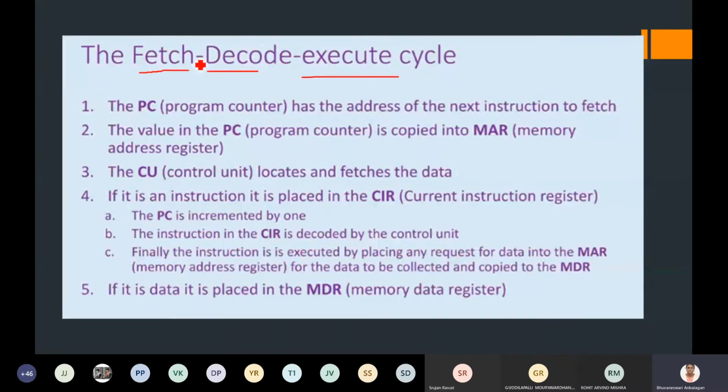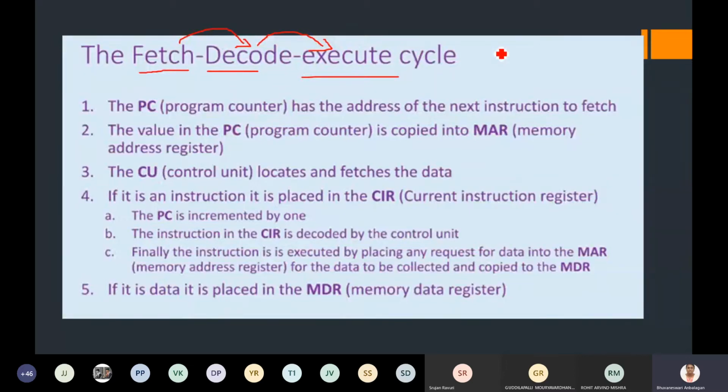So what is fetch? It fetches the instruction that has to be executed. Decode converts the assembly language code into machine understandable code, as a machine instruction. Later it sends the instruction to be executed from the main memory. This is fetch, decode and execute: it fetches the instruction, decodes the instruction into machine understandable code, and then executes it from the main memory and returns the result.